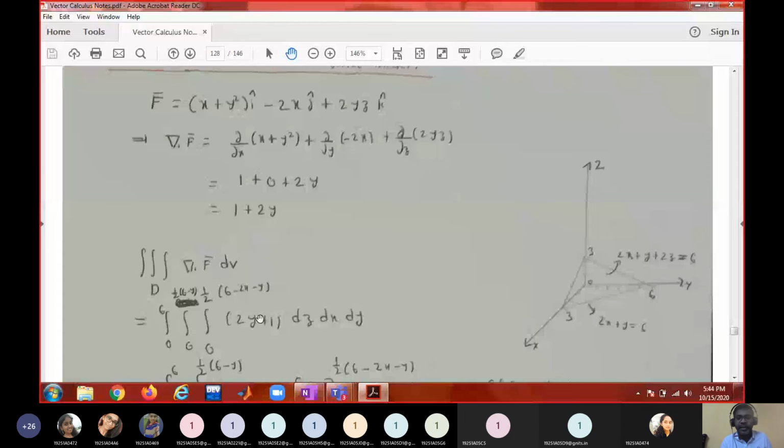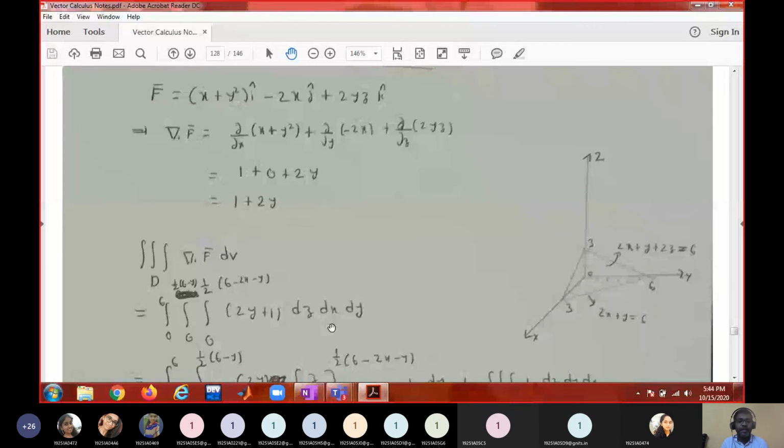This 1 plus 2y you have to integrate over this region. For that, dv can be written in 6 orders: dz dx dy, dz dy dx, dx dz dy, and so on. The default order is dz, dx, dy. Whenever you integrate with respect to one variable, its limits will be in terms of the remaining variables. Here z limits must be in terms of x and y, x limits in terms of y, and y limits will be constants. First write the z limits, next the x limits, then the y limits.